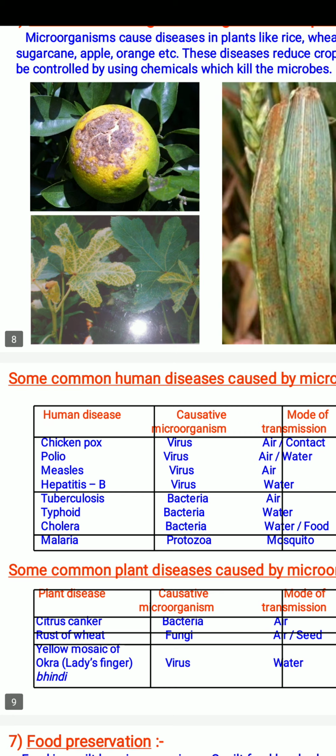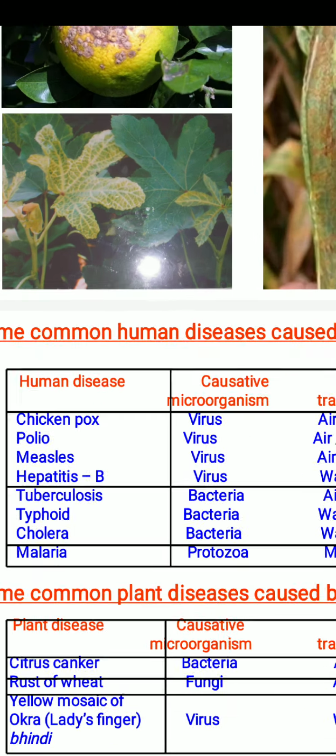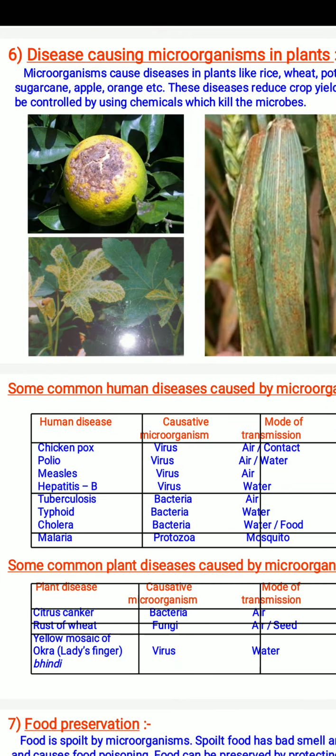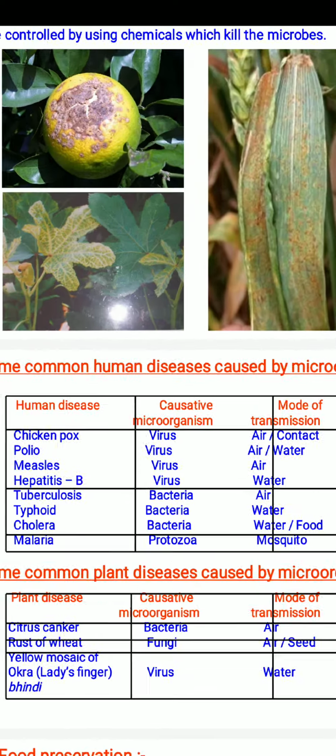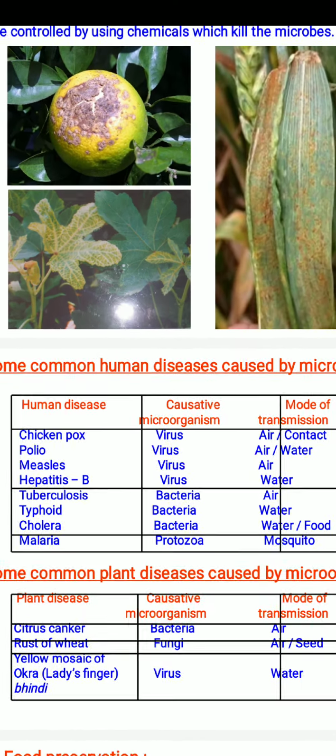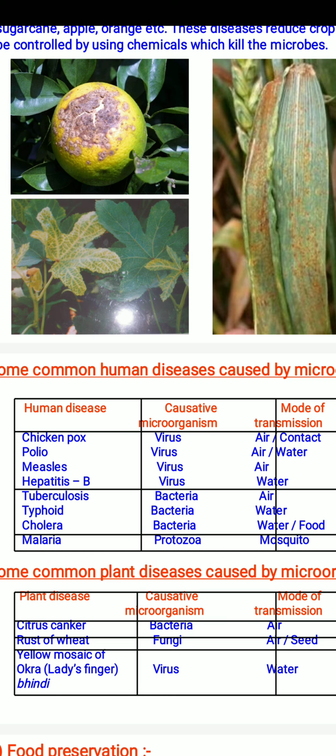Some common human diseases caused by microbes and some common diseases caused by microbes in plants are listed below. You will have a bird's eye look: chicken pox, virus disease. You will see the name of the disease, causative agent and mode of transmission, how they are transmitted from an infected person to a healthy person.